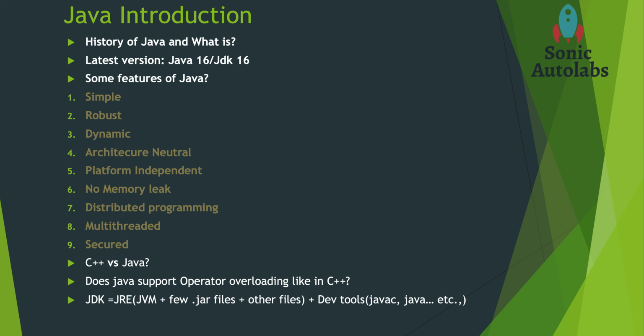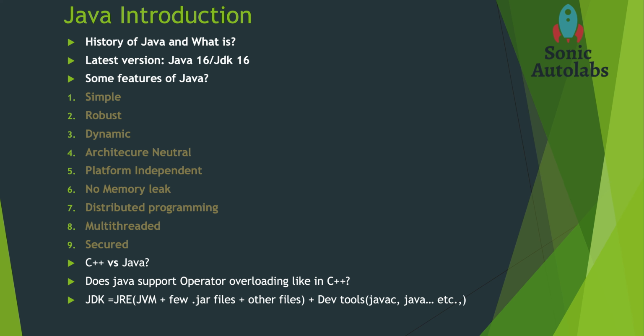The next feature is distributed programming. Distributed programming is nothing but running the program on different systems and getting the output. For now, just think of it in that way. We can discuss this elaborately in coming videos.